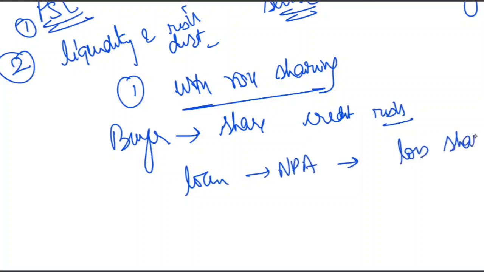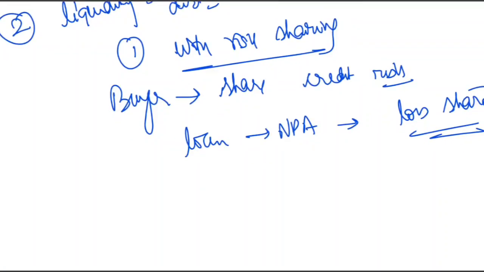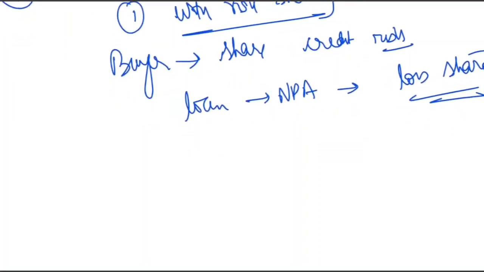Usually this with risk sharing is used for PSL, and the tenor is usually 90 to 180 days. That is with risk sharing.